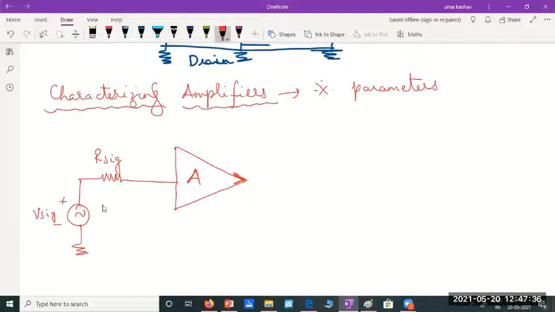If this voltage is Vsig and this is Rsig, I will have a common terminal. One of the terminals will be common between input and output, that I am representing like this. So common source, common drain, whichever is the common terminal, this is that one.